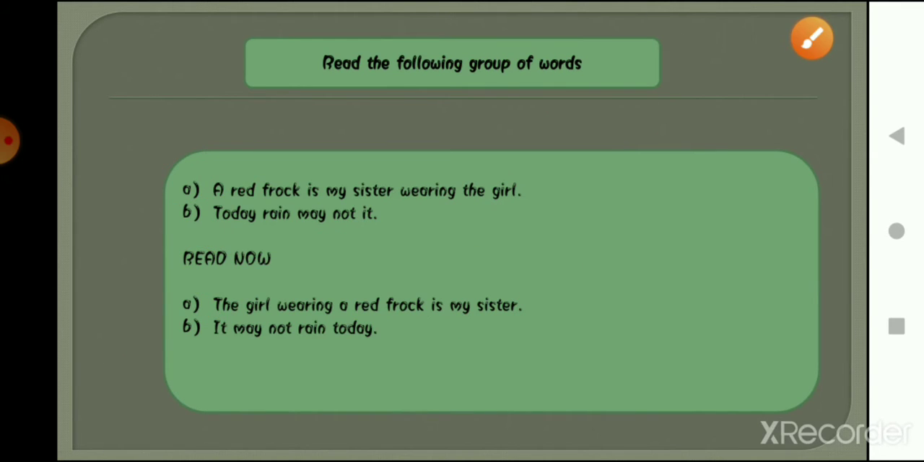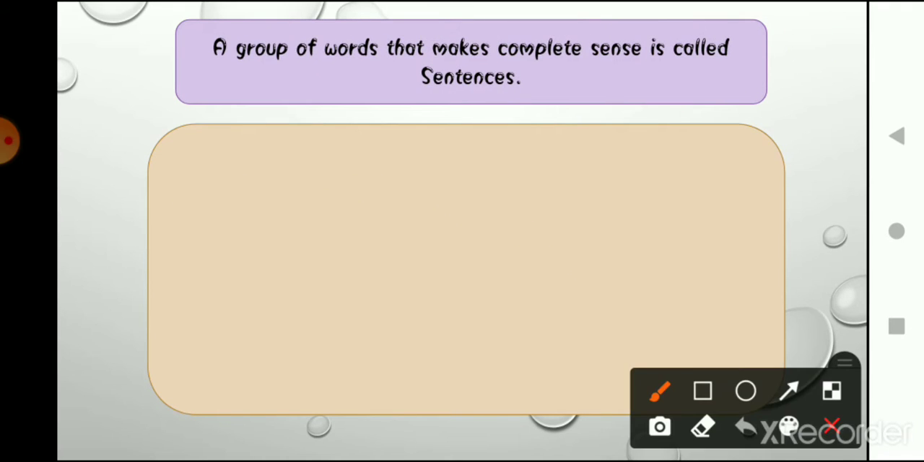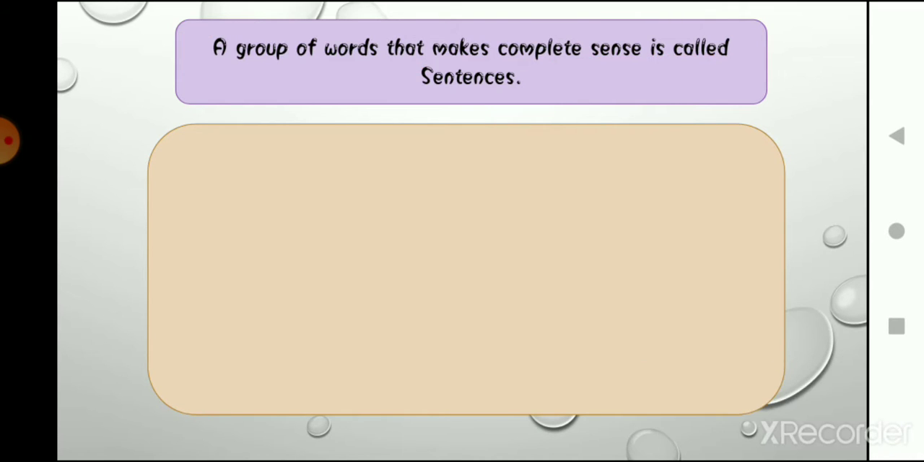So now if I ask you what are sentences, so what are they? A group of words that make complete sense is called a sentence. So what are sentences? A group of words that make complete sense is called a sentence. So this is the basic definition of sentences. Now what are the points that you should remember while checking whether something is a sentence or not?